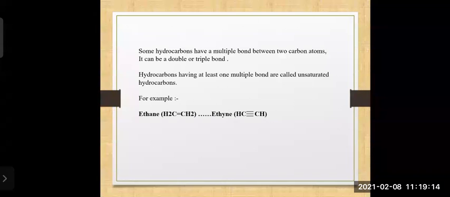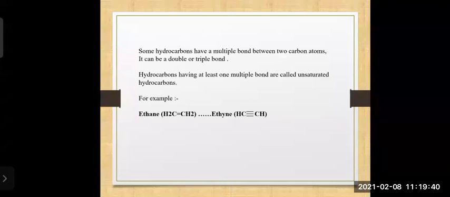We have seen the definitions: compounds formed from only carbon and hydrogen are called hydrocarbons. Hydrocarbons are further divided into saturated and unsaturated hydrocarbons. Saturated ones have single bonds between the carbon atoms; an example was ethane.